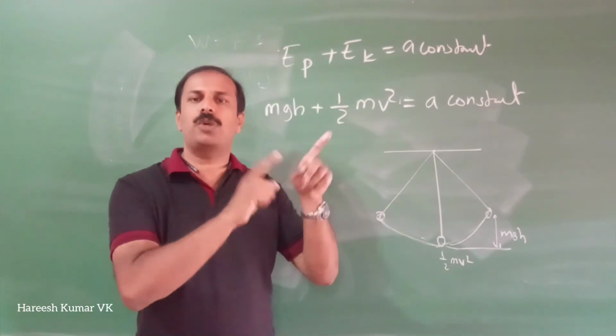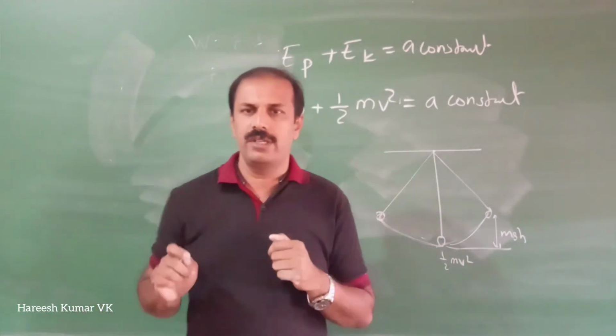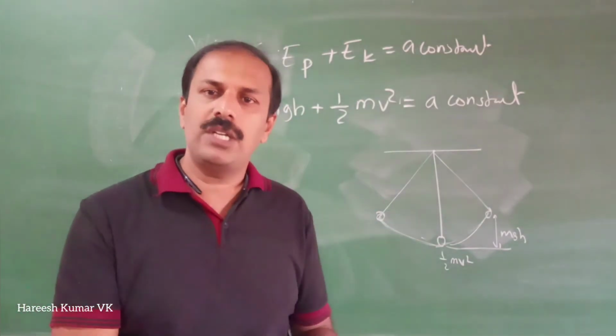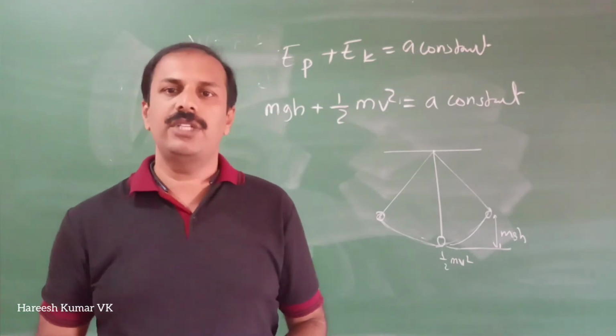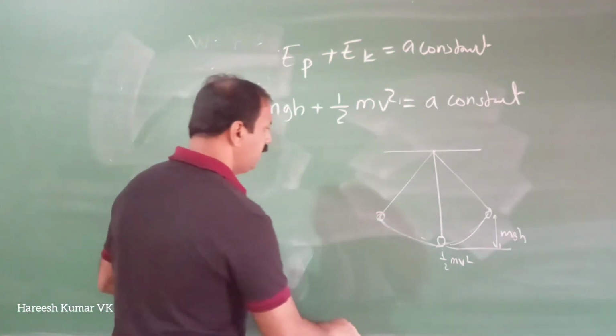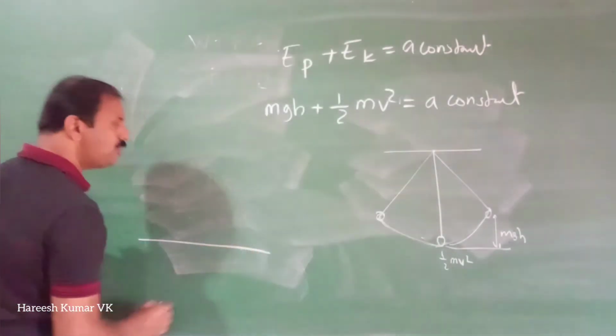Kinetic energy will change to potential energy, which will change to kinetic energy. It will be oscillating on both sides. So kinetic energy can be converted into potential energy and potential energy can be converted into kinetic energy, but the total remains the same.